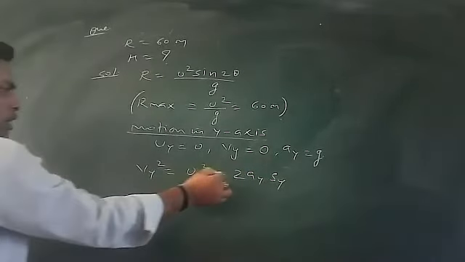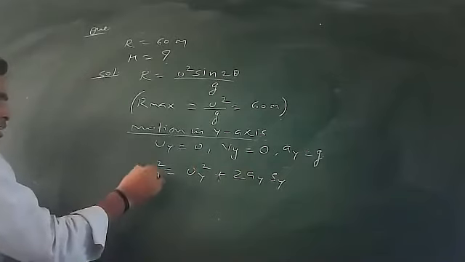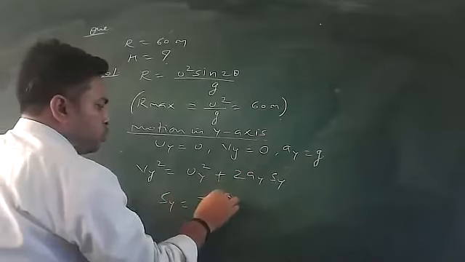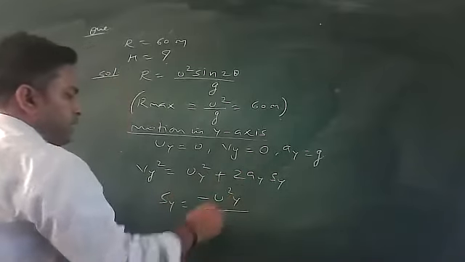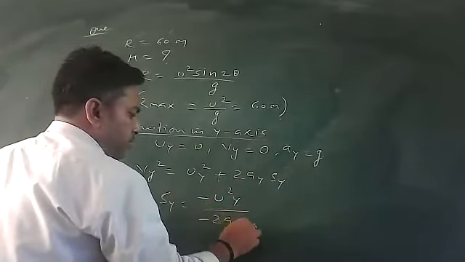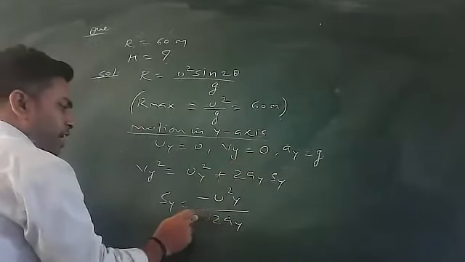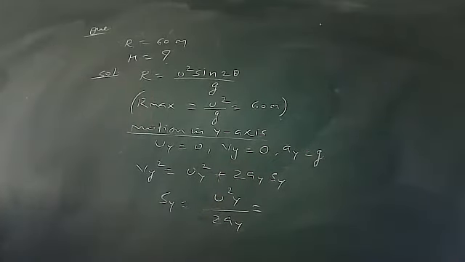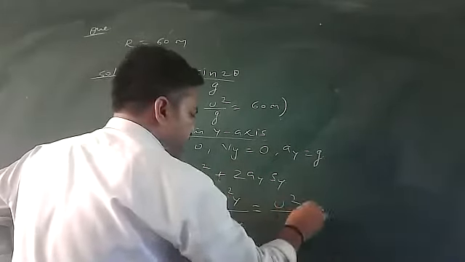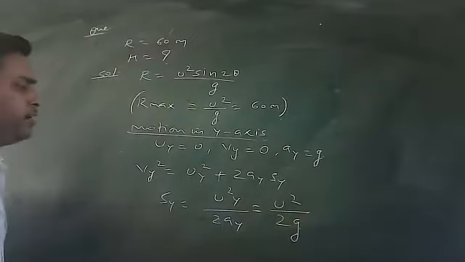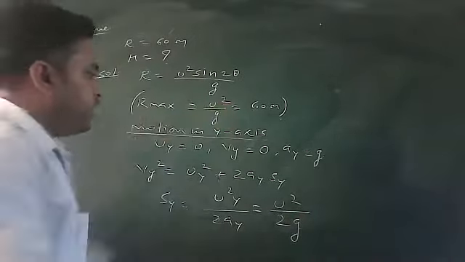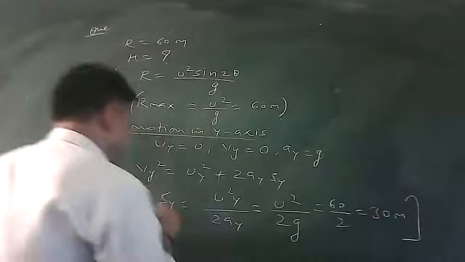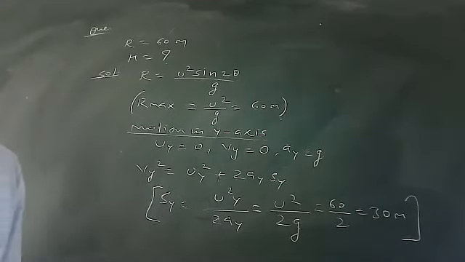At the highest point, final velocity is 0. I need to calculate sy. sy is equal to minus vy square divided by 2ay. Acceleration is definitely minus g, so I can remove the negative sign here. The u square y component is u square by 2g. u square by g is 60, so I will write 60 by 2, and I will obtain 30 meter. This is the point.